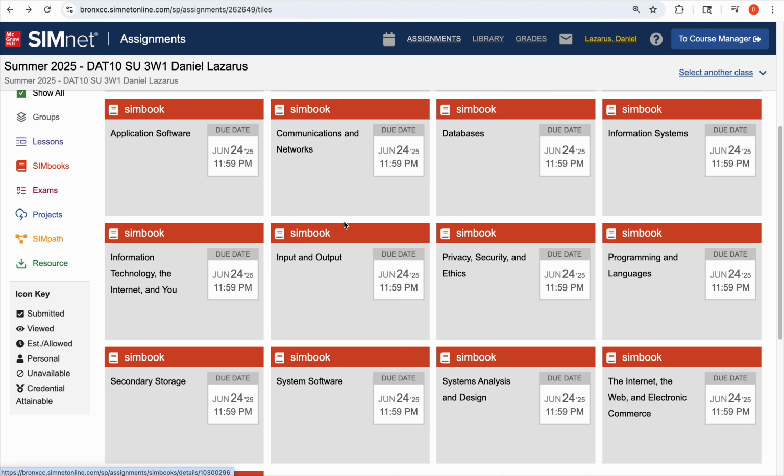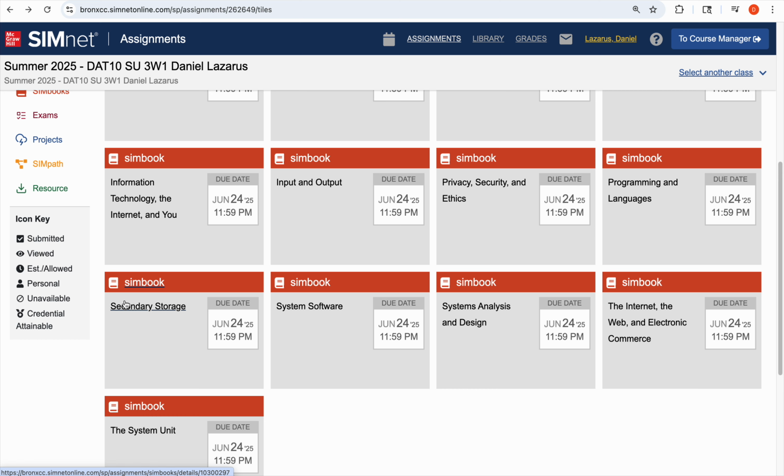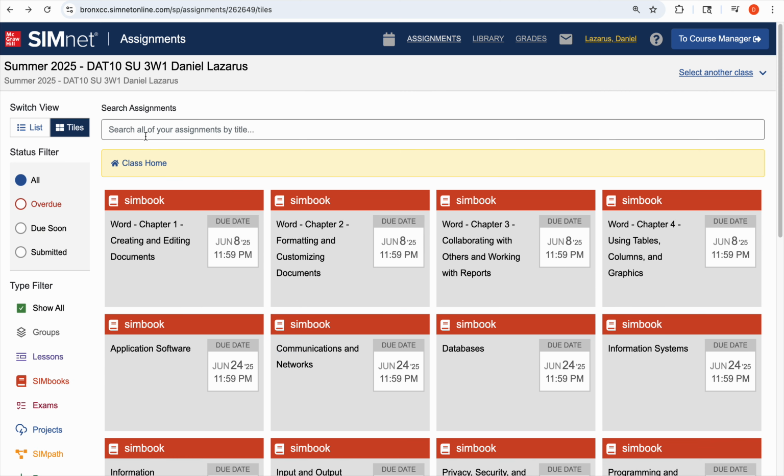Okay, both are the same actually. If you go to your library and click on this, you will see 13 chapters. I've also given you the shortcuts here. That's how you access them, and then you start reading.